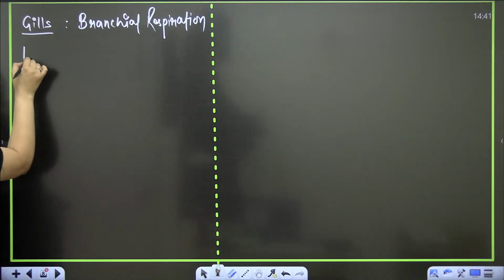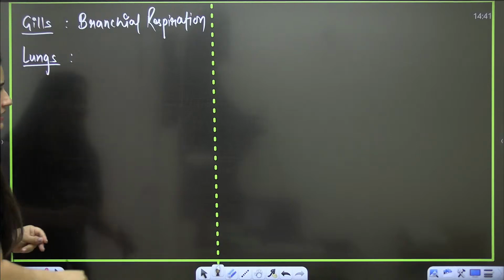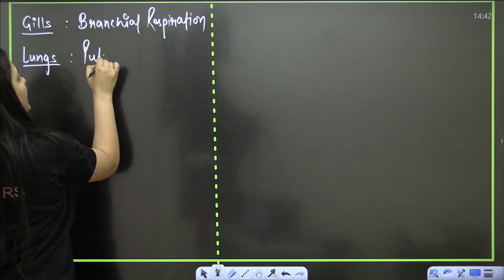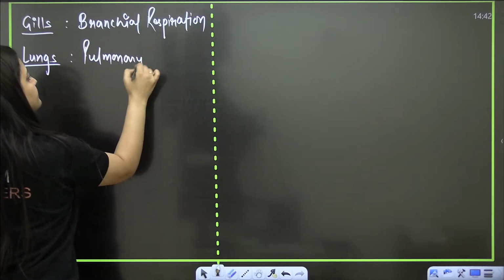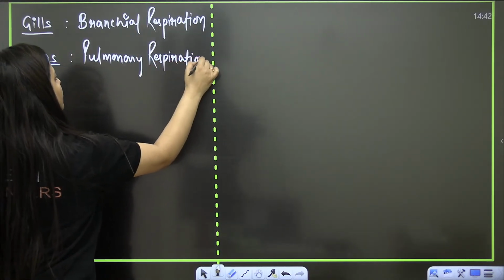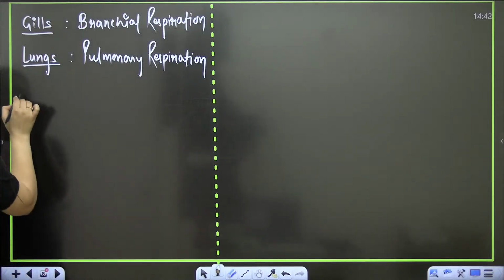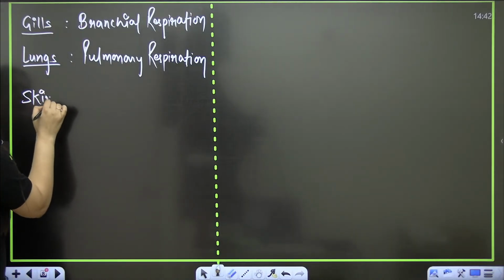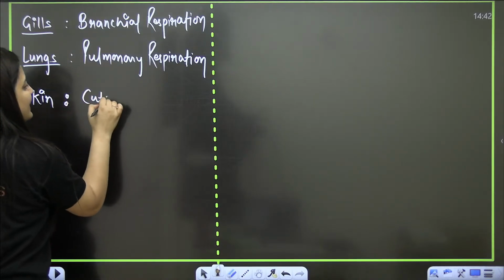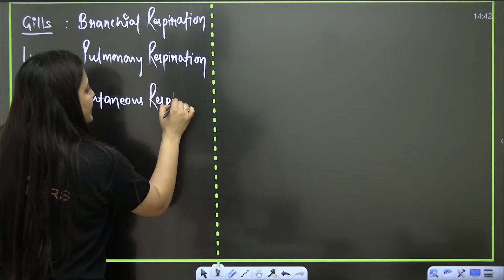If lungs are used for respiration, it will be pulmonary respiration. So gills, branchial respiration; lungs, pulmonary respiration. If skin is used, it will be cutaneous respiration. What will be the word? It will be cutaneous respiration.